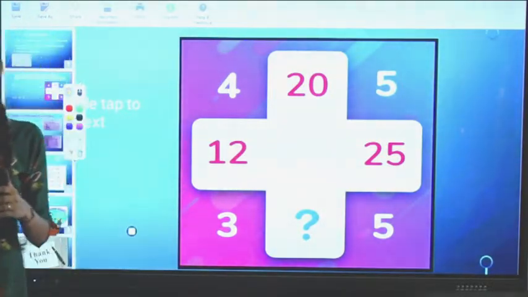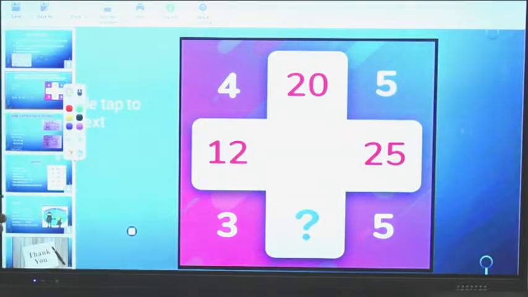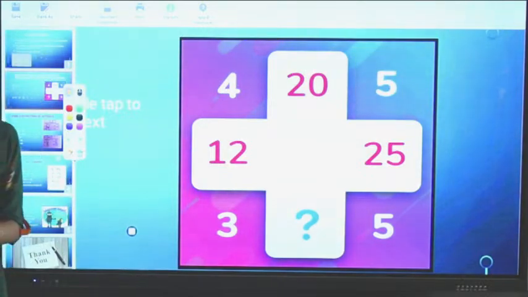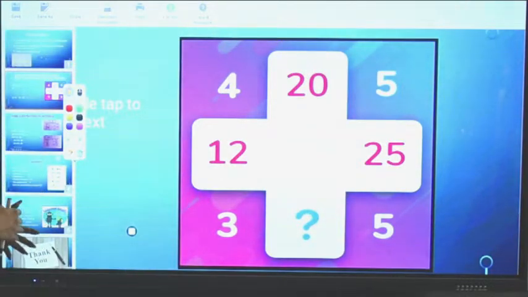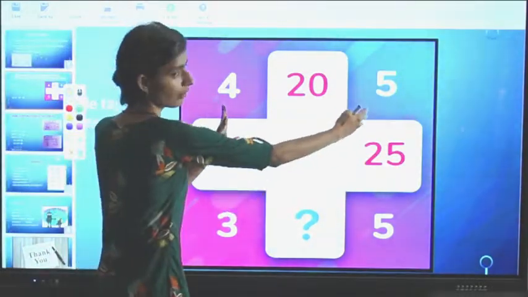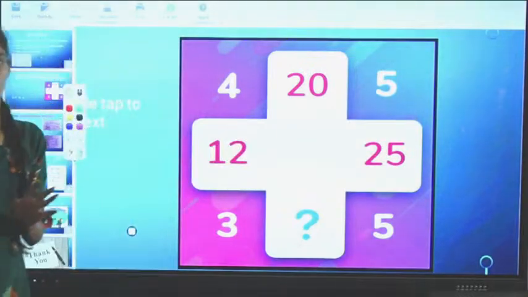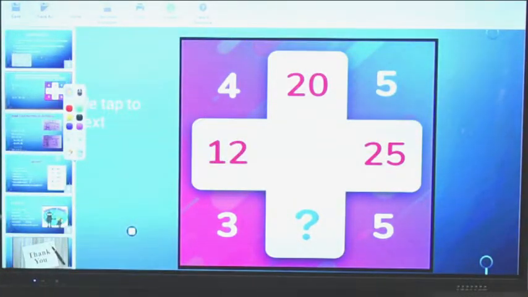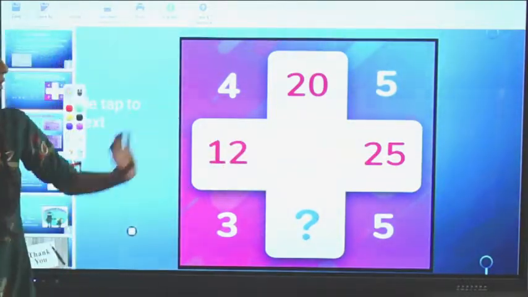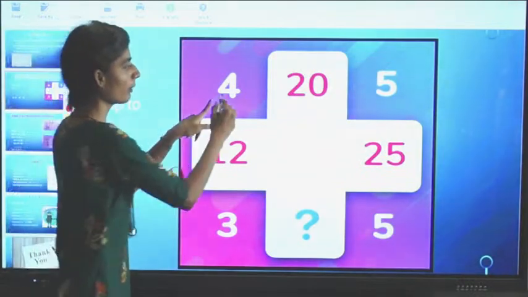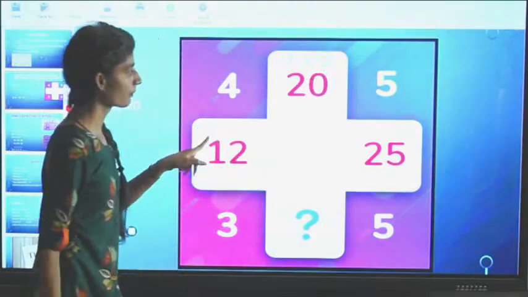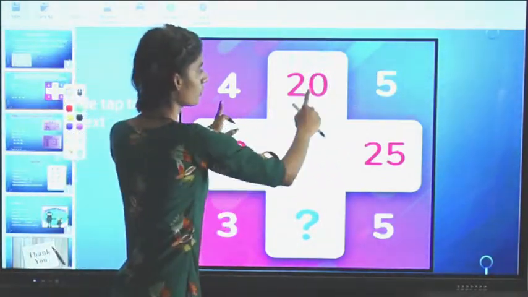First you just create the link, and what is the connection between the numbers, or what is the relation between the numbers. So as I can see, hope all of you can see, all of you can determine this, like 20 is written in the middle of 4 and 5. So we can think this, okay, it is not necessary that we are always right, but if the same logic we are having in all the 3 or 4 conditions, then we are right. So how we can get 20? By multiplying 4 and 5. 4 multiply 5 equals 20.